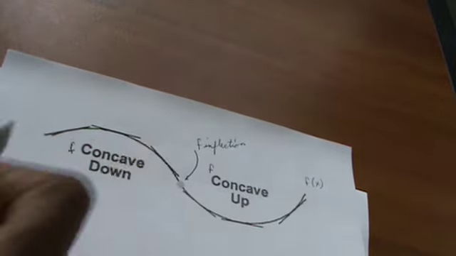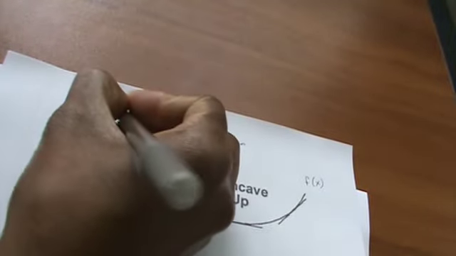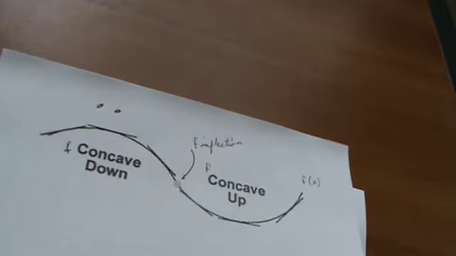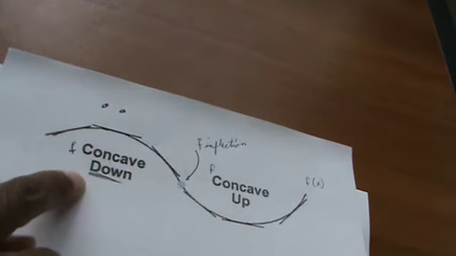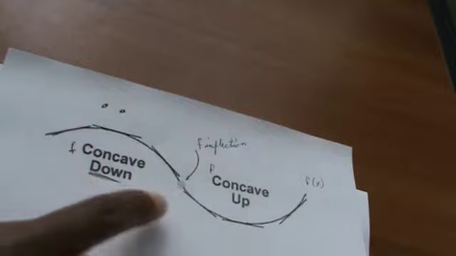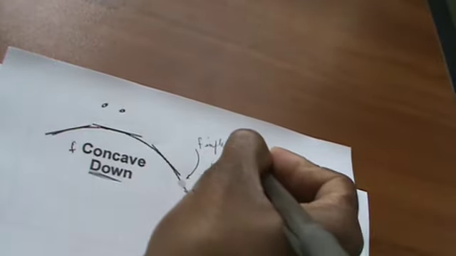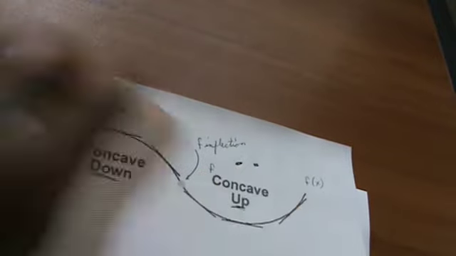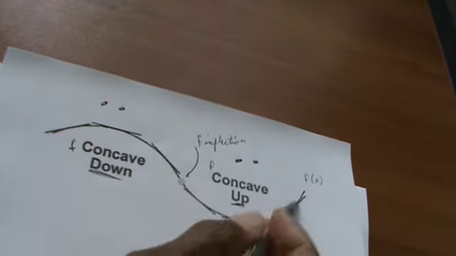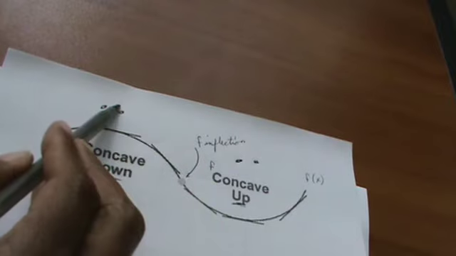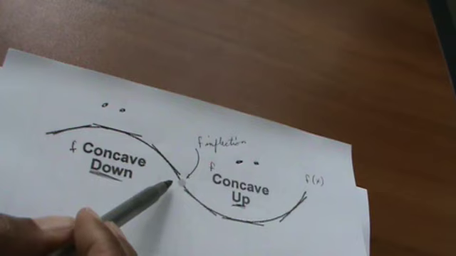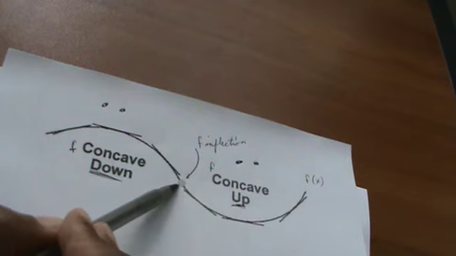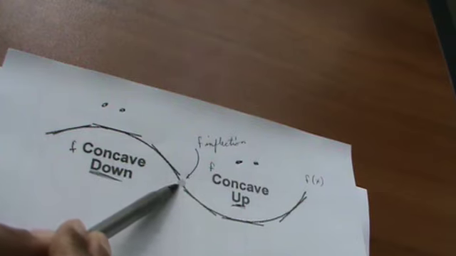So concave down, the way I like to look at it is it means your function is making a frown, right? So if your function had a disposition, it would have a downward disposition, right? And in terms of concave up, if I put some googly eyes here, you can see that you have uplifted spirits, right? You have a smile, right? So concave down is going to be the frown, concave up is going to be the smile.